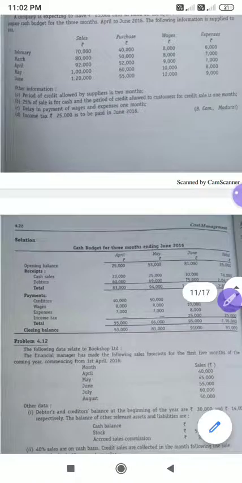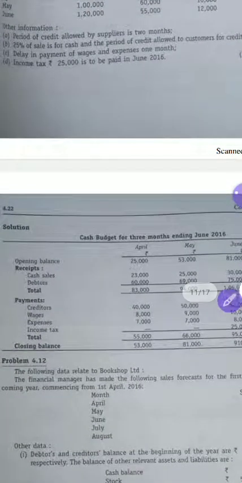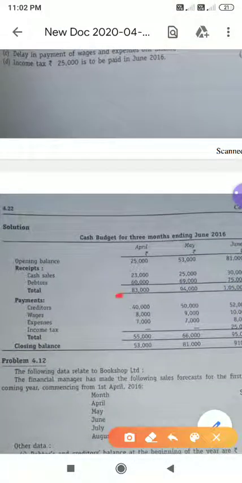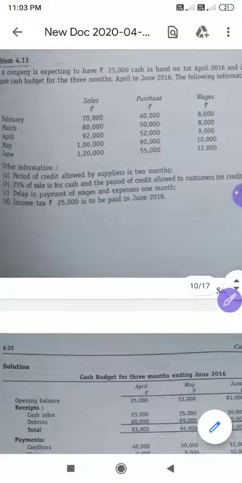Now we have got total receipts, that is 83,000, and if you total all these three, we will get 55,000. If you minus, the closing balance will be 53,000. That is cash closing balance for April. See, this month closing balance will be opening for the next month, 53,000, and the same we have to take as cash.